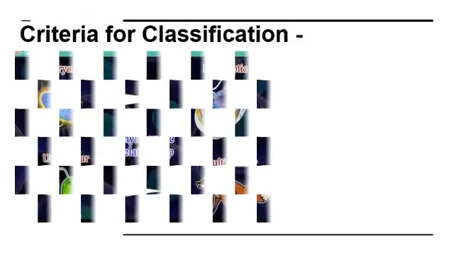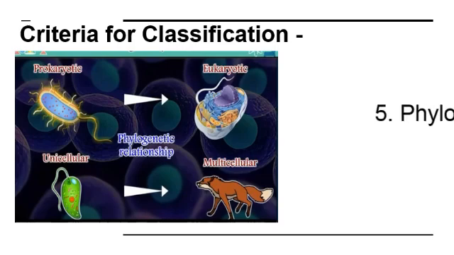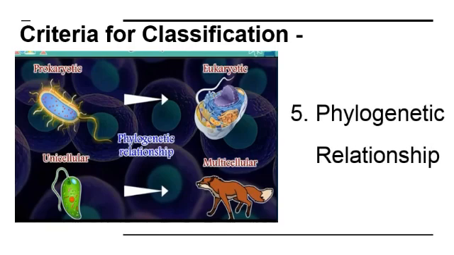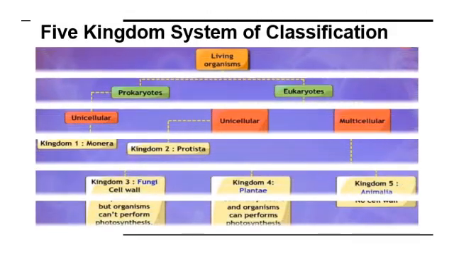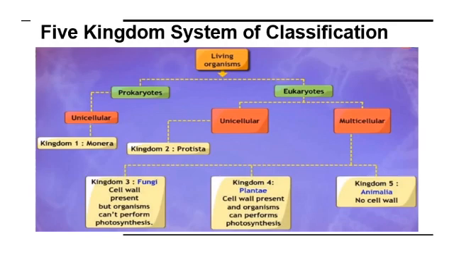The fifth criterion of the classification is phylogenetic relationship. Here, from prokaryotic to eukaryotic and from unicellular to multicellular. So, these are the 5 criteria of classification. Now, in this diagram, the 5 kingdom system of classification is given. Students, please go through this diagram and draw this in your notebook.